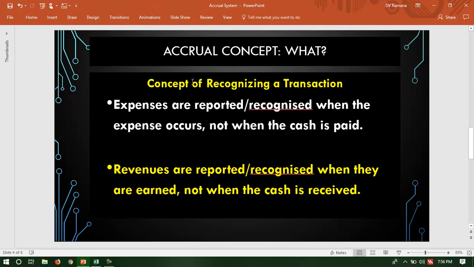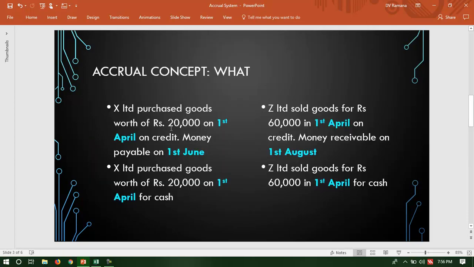The accrual concept is actually a concept of recognizing a transaction. According to the accrual concept, expenses are recognized when the expenses occur, not when the cash is paid. That means, in this case, when goods worth 20,000 are purchased on 1st April, I recognize the transaction on 1st April, not on 1st June. On 1st June, actual cash comes into the picture.